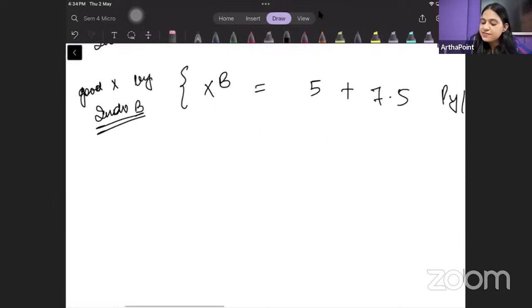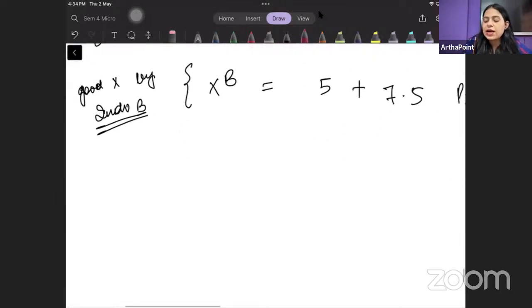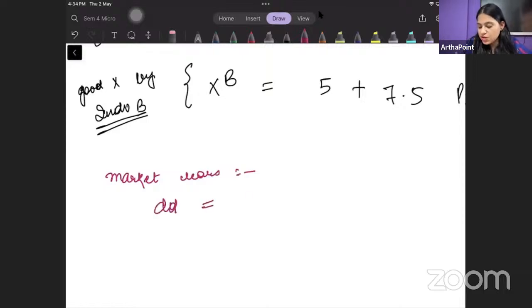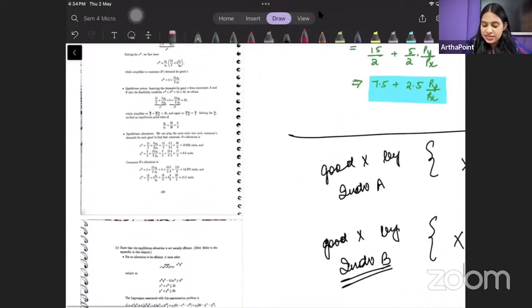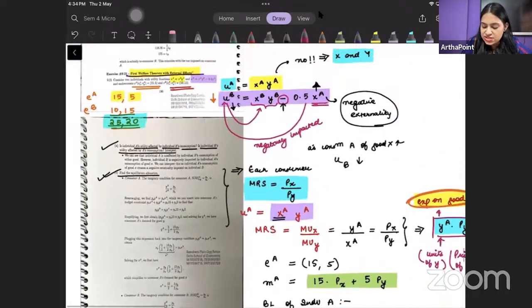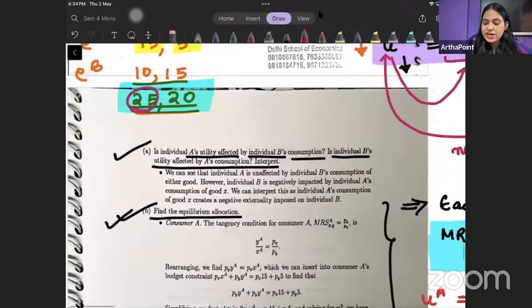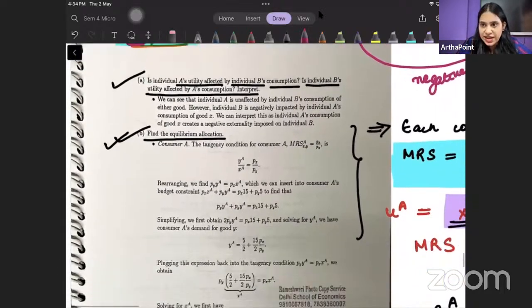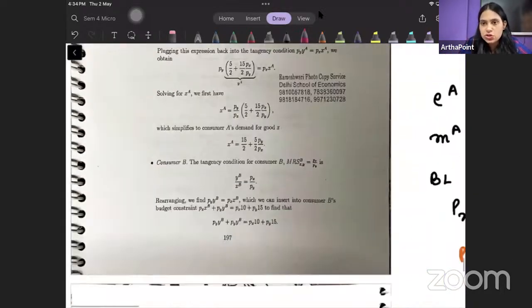ठीक है बेटा? When will your market clear? मार्केट कब क्लियर करता है? Market clears when the demand of good x should be equal to supply of good x. And how many units we had in the supply, beta? कितने units का supply था good x के? 25 units का. We had the supply of 25 units of good x.